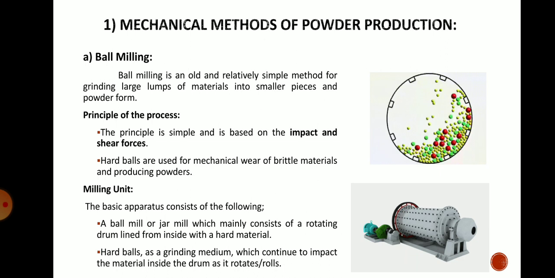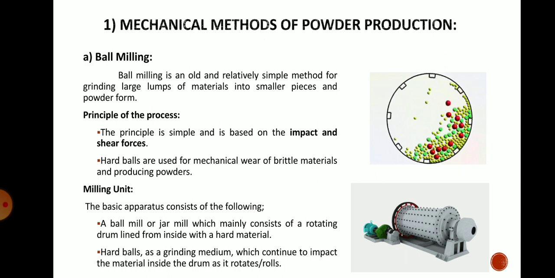The principle is based on impact and shear force. Hard balls are used for mechanical wear of the brittle material and producing the powder. So this method is generally used for brittle material. The ball milling method is generally used for brittle material. You can see that in the animation and diagram also.